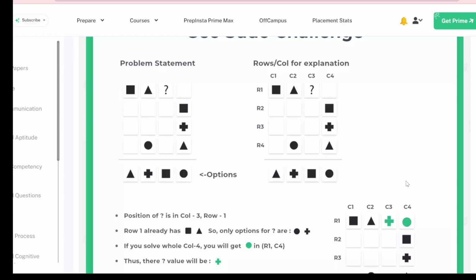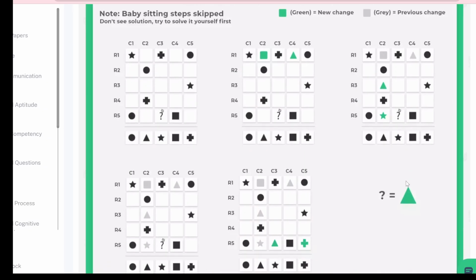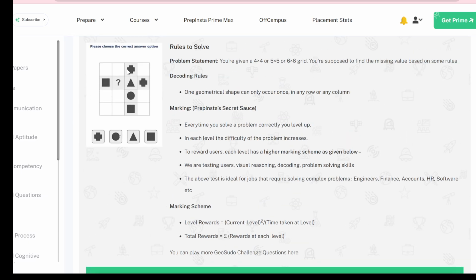There is no limit of the levels. If you can solve 100 levels even in 6 minutes, then you will get the 101st level also. So there are infinite levels, just you have to be faster in your thinking so that you can cross the levels. The levels will increase, like in the first you will find 4 columns and 4 rows,